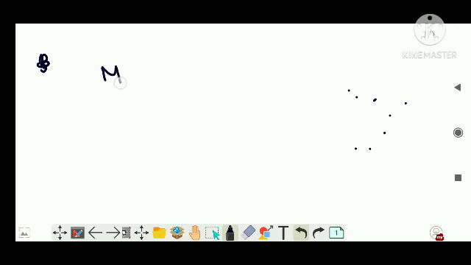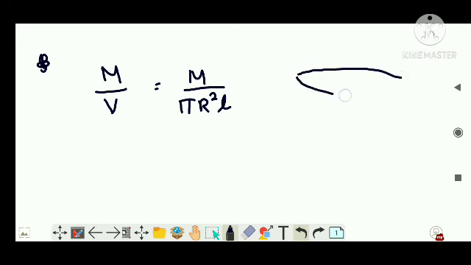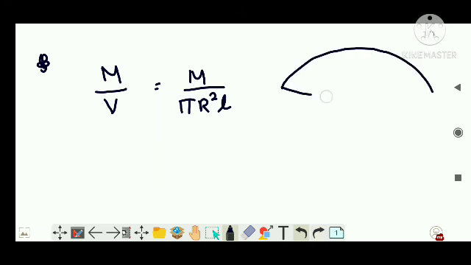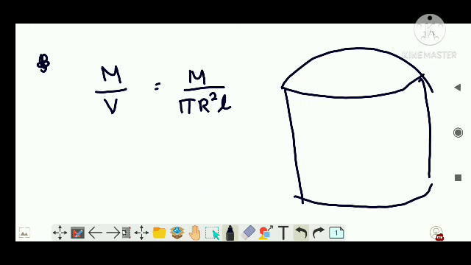When you are considering a cylinder which is solid in structure, then obviously you have to consider the mass per unit volume, which will be mass by pi r squared L, right? So just like the previous section, I'm drawing the cylinder like this. It will be difficult, let's draw it larger. This is the cylinder I expected to draw. Out of this cylinder I'm going to consider a small section, so you can extend it.